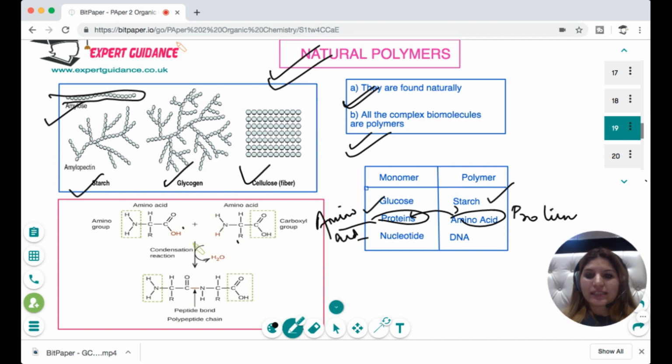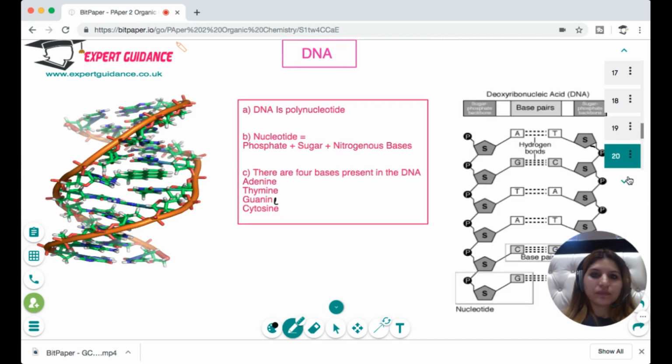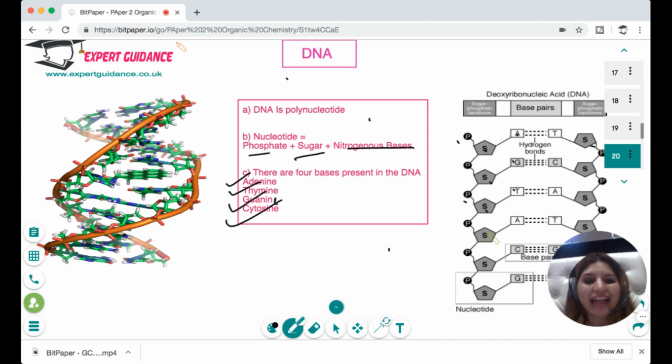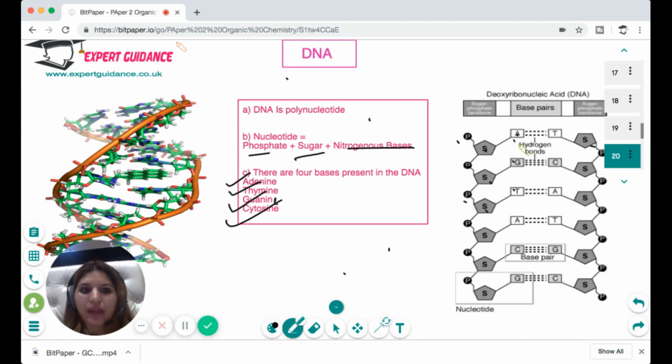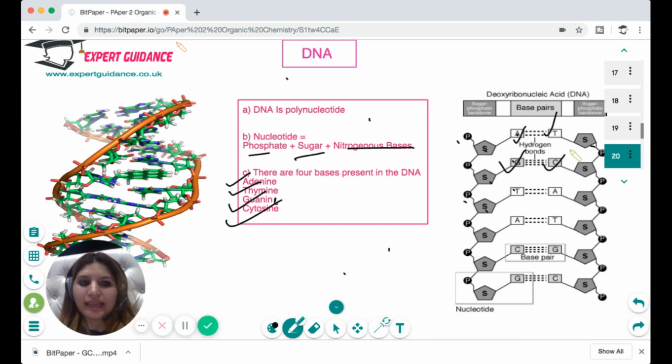And 2 amino acids. Amino acids have a carboxylic group and an amine group. When they join together, a molecule of water is lost and it forms a peptide bond, and they are condensation polymers. DNA is a polynucleotide. We have done this in biology, so it's just a brief recap. Nucleotide means a phosphate, sugar, and a base. So you can see phosphate, sugar, base, repeated. In DNA, the sugar is deoxyribose. The nitrogenous bases are 4: adenine, thymine, guanine, and cytosine. And they show the complementary base pairing principle. Adenine pairs with thymine, and guanine pairs with cytosine.